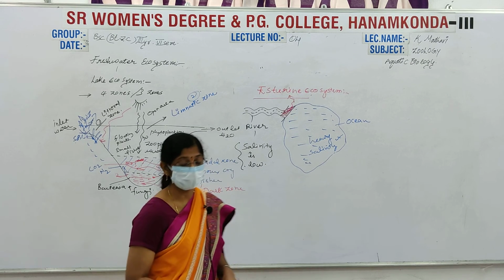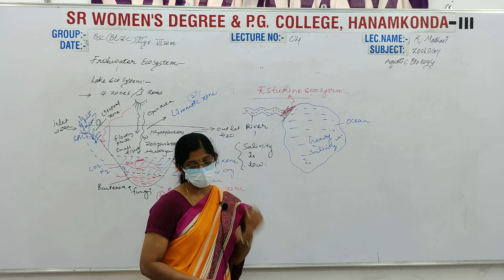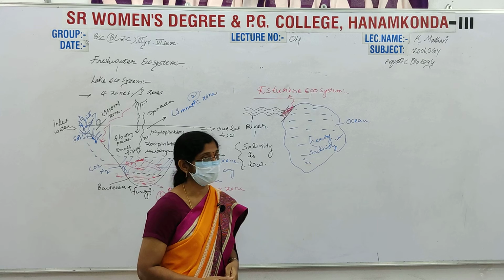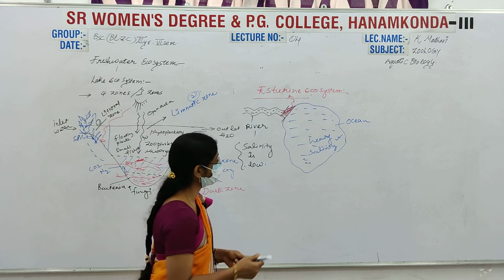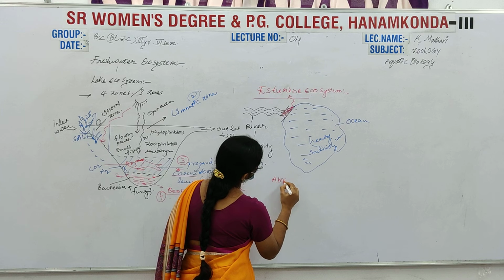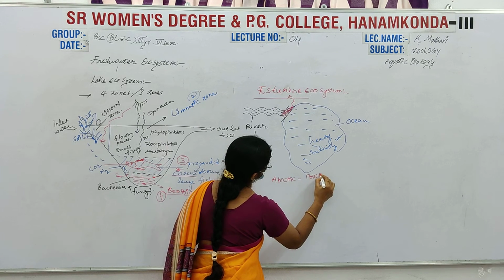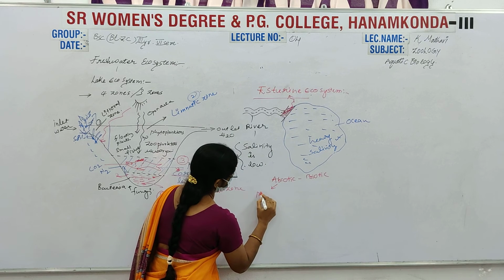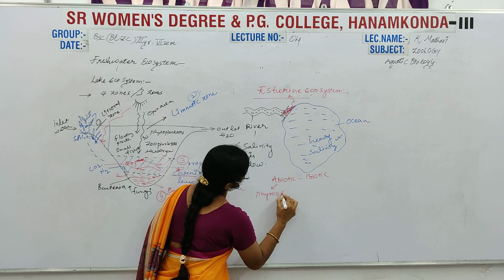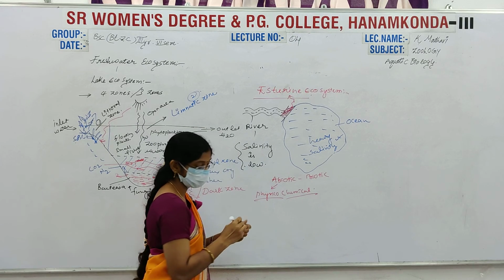The physico-chemical environment of estuaries is highly variable in nature. Physico-chemical factors are the abiotic and biotic factors. What are the physical and what are the chemical?